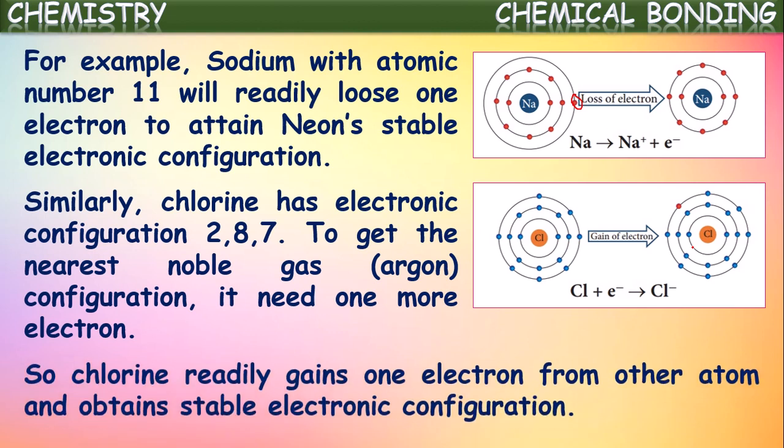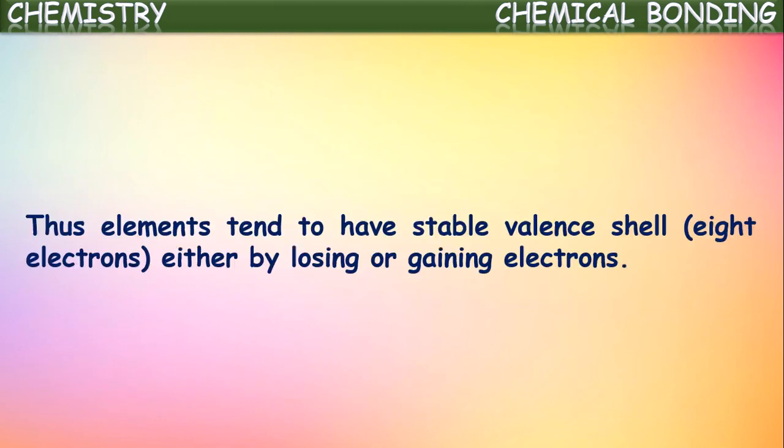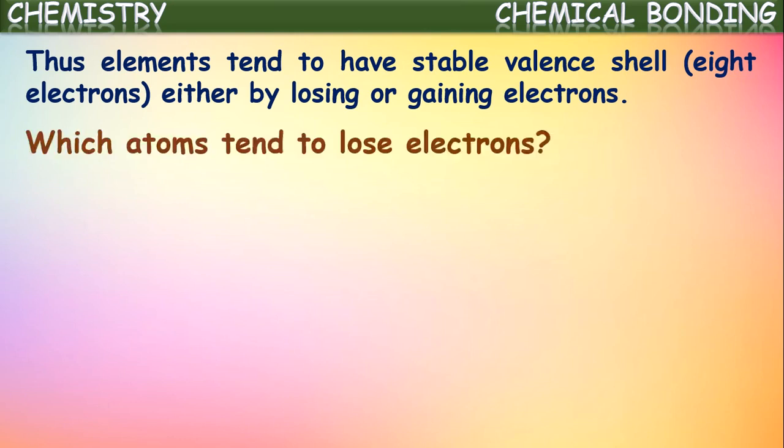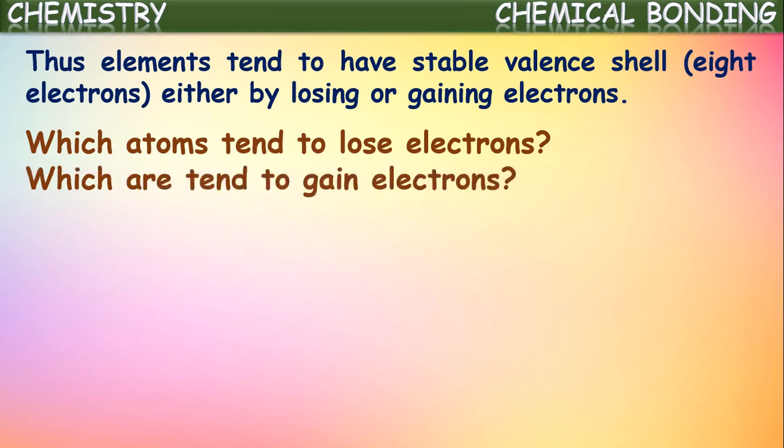So chlorine readily gains one electron from another atom and obtains a stable electronic configuration. Right? Thus elements tend to have a stable valence shell either by losing or by gaining electrons. But here we may get one doubt. Which atoms tend to lose electrons and which atoms tend to gain electrons?